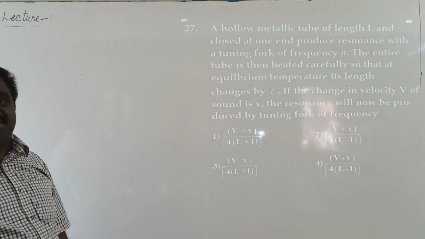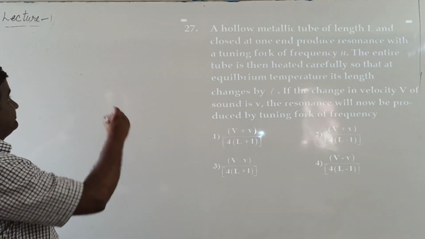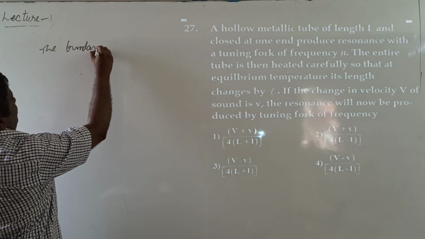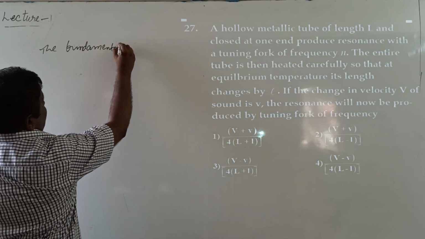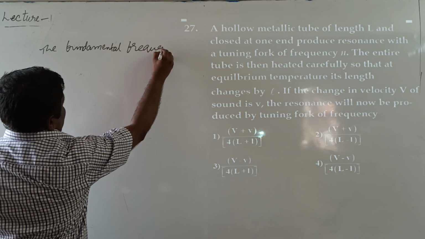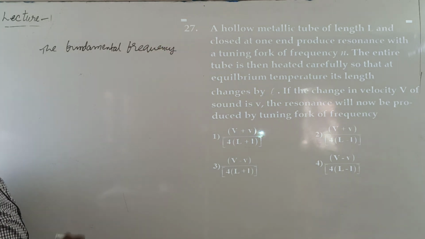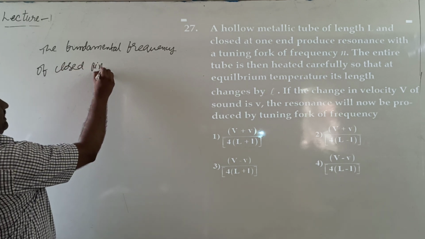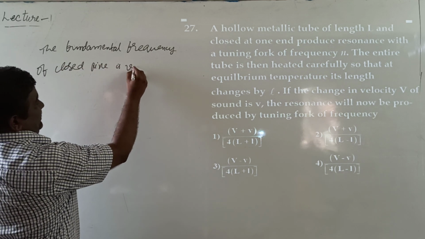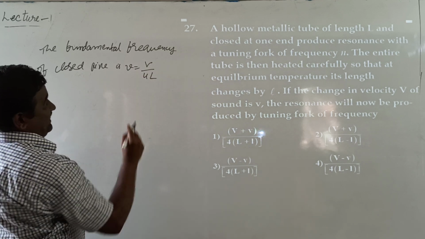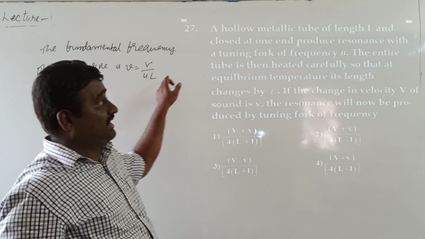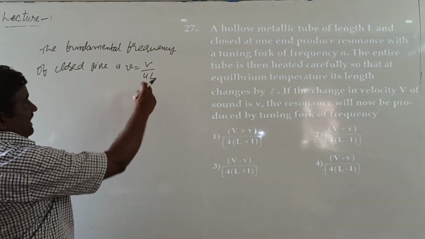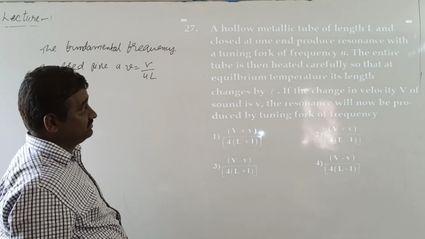The fundamental frequency of a closed pipe is nu equal to V by 4 capital L, where capital L is the length of the closed pipe before increasing the temperature and V is the velocity of sound.